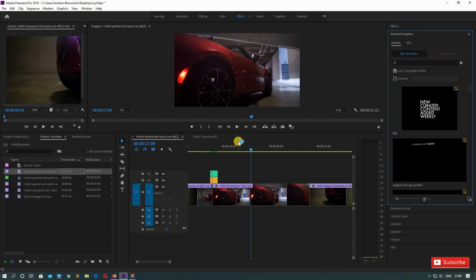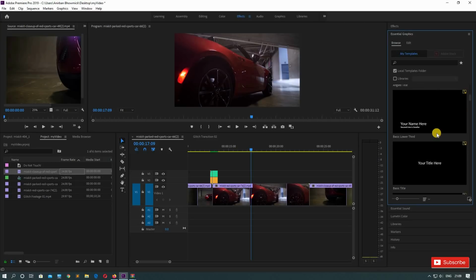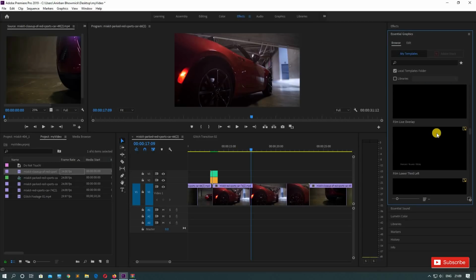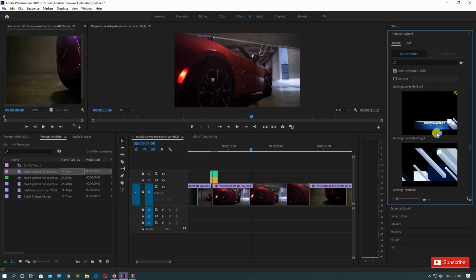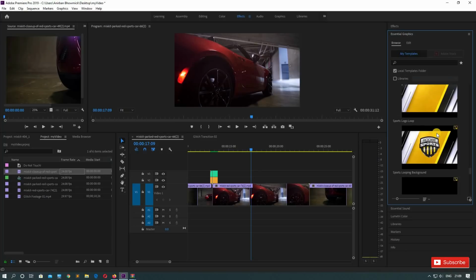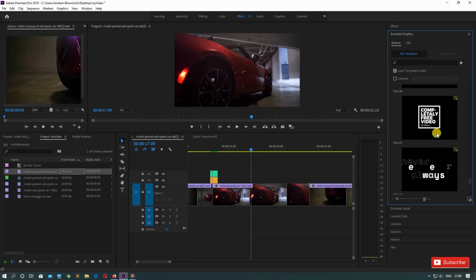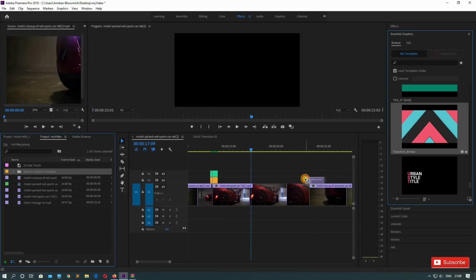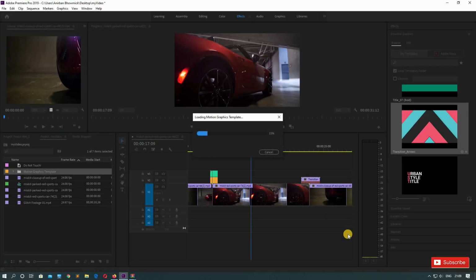Okay, now we will need to look for the file in here. I don't know in which order they place it, but you will get it here. Just look through it. It should be here only. Here it is, right? So what we need to do now, we need to just drag this in our timeline like this. Okay, so this will also take a little bit time to load.